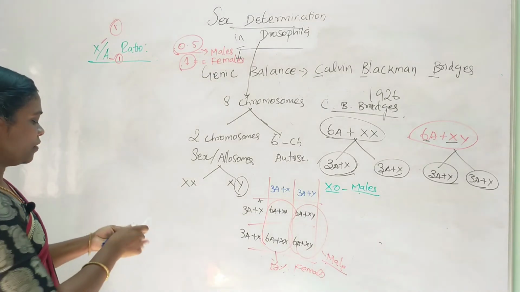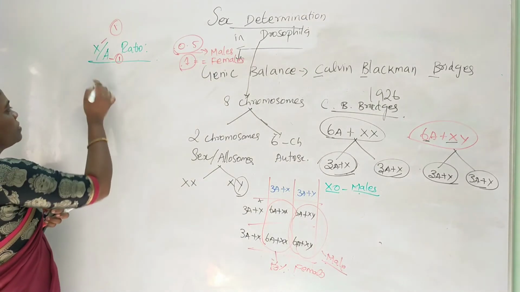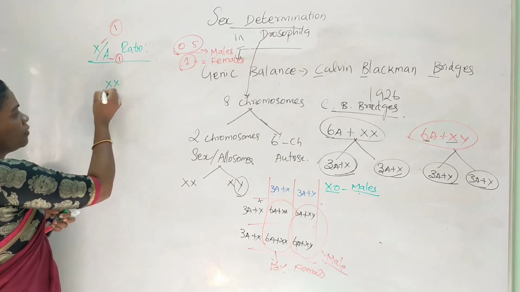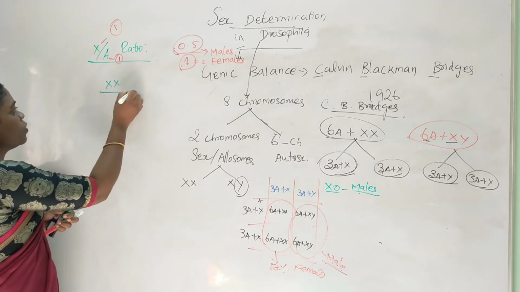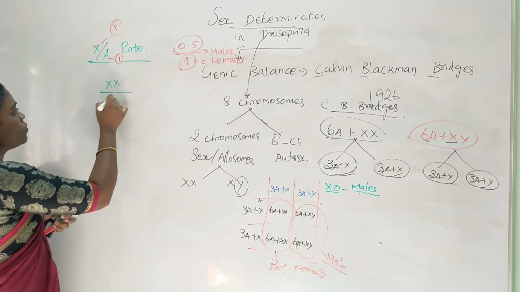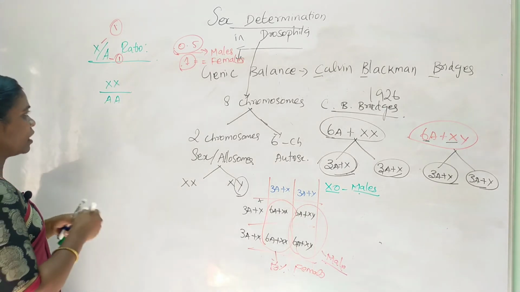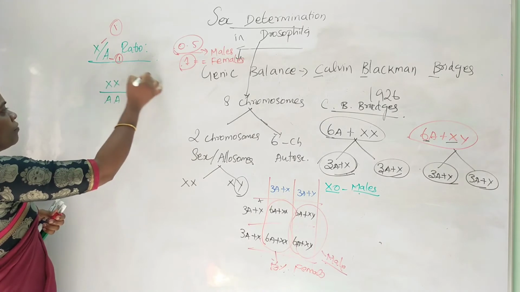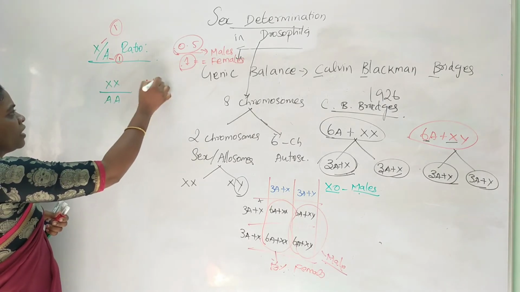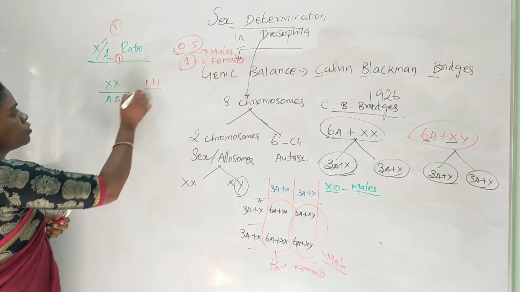So imagine this is an organism, and I am writing the X chromosomes here. If it is female, I am going to write 2X chromosomes divided by 2 autosomes, so each one will have 2 autosomes. If I write this ratio, the value of X is 1, the value of another X is 1, divided by the autosomal value.